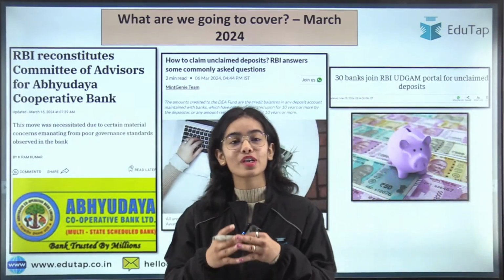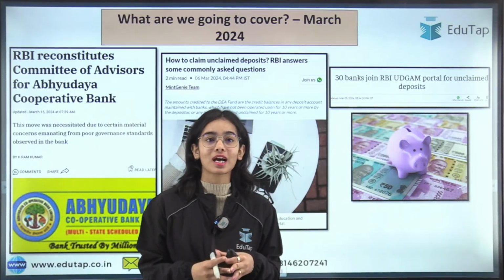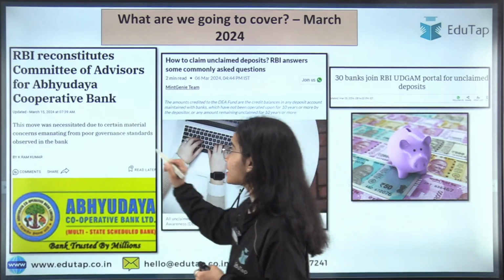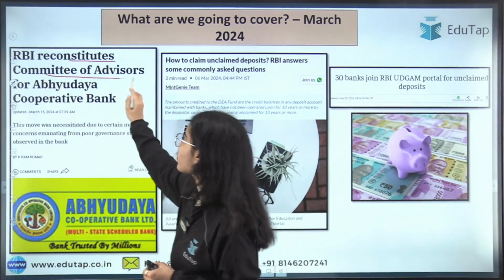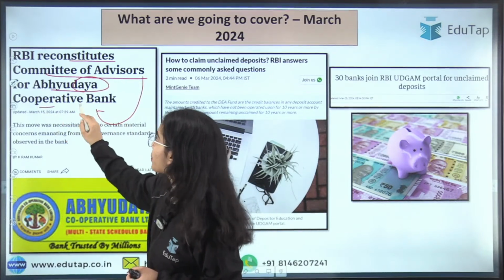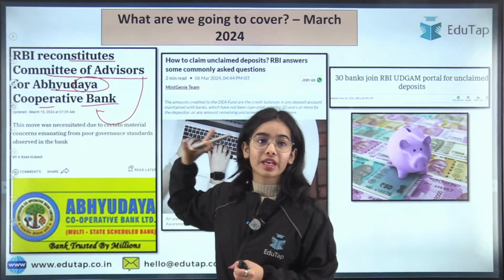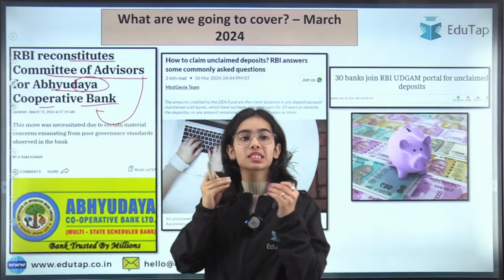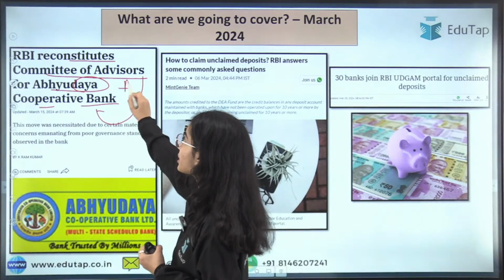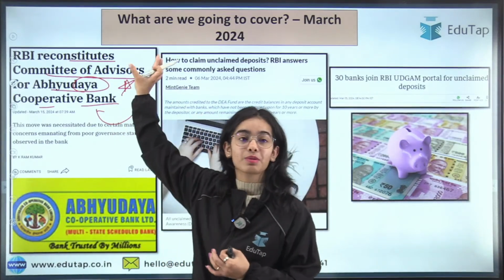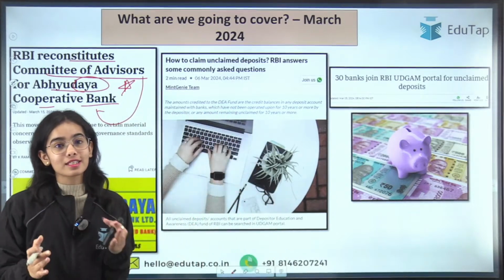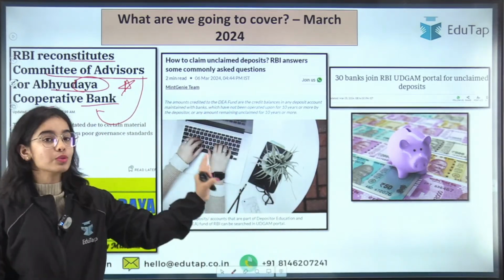In today's session, we are going to cover two very important news articles. The first one is regarding the RBI that has reconstituted the Committee of Advisors for the Abhyuday Cooperative Bank. This is a very important news article: what is this reconstitution that has happened, and why is there the Committee of Advisors that has been provided by the Reserve Bank of India. All of this we are going to discuss in today's session, as well as the other news article, which is